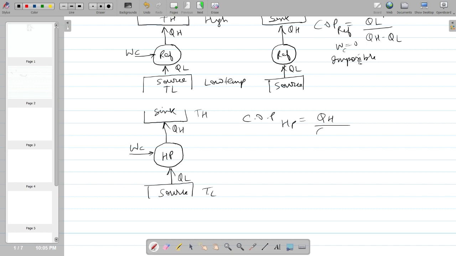So this will be QH upon QH minus QL, the COP of the heat pump. Combining these, sometimes it is written as COP of heat pump minus COP of refrigerator is equal to 1.